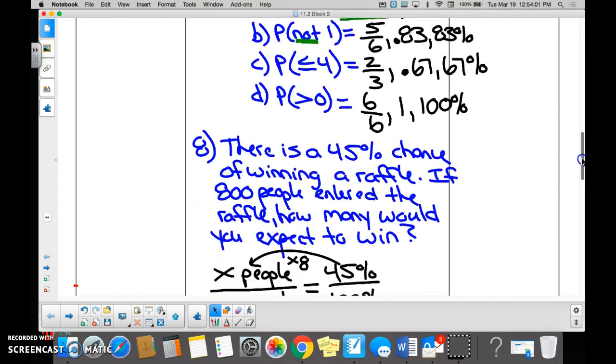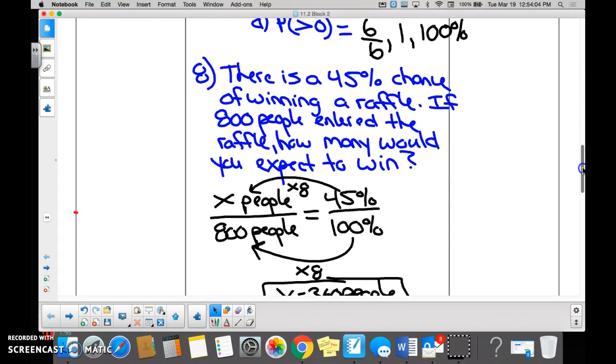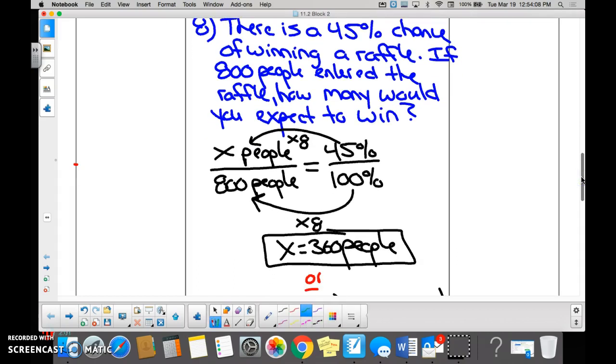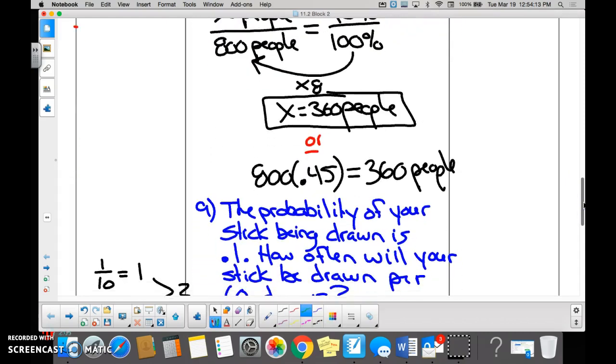Number 8, there's a 45% chance of winning a raffle. 800 people enter the raffle. How many would you expect to win? I'm going to skip down to this part right here. Simply stated, if there's 800 people in a raffle and 45% of them won, we would simply multiply the 800 by 45% or 45 hundredths, right? Because we can never calculate the percent. We change it to a decimal by moving the decimal point 2 places to the left. And then do your calculator math, you get 360 people.